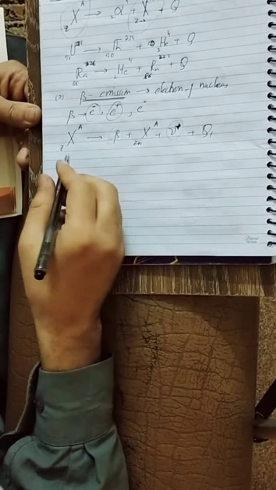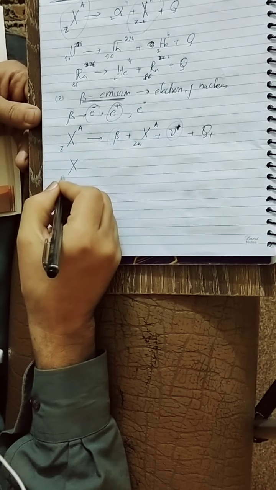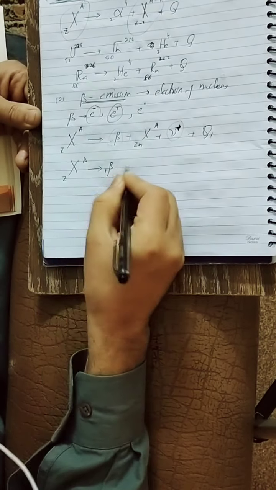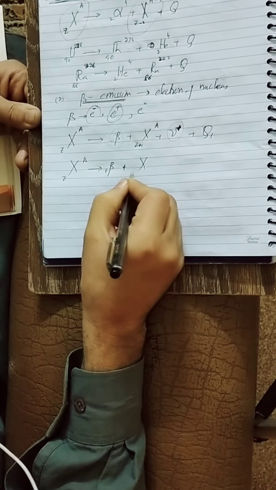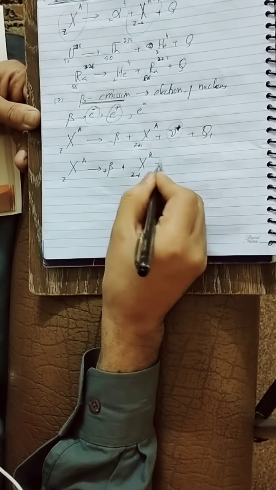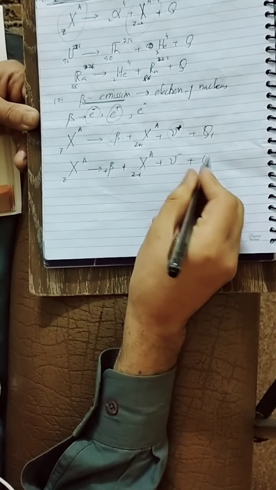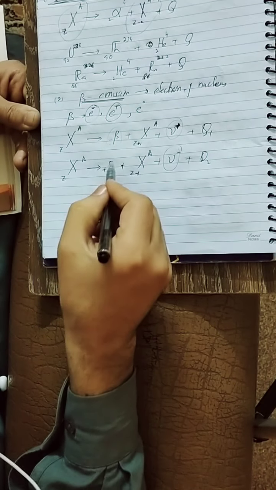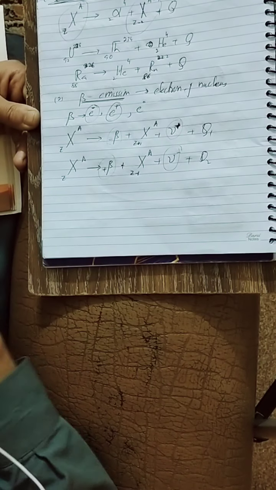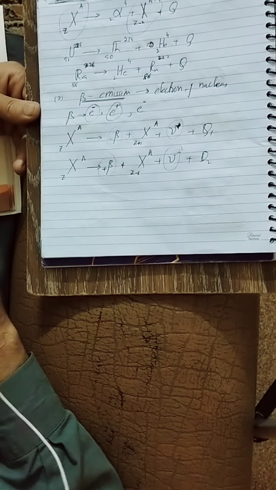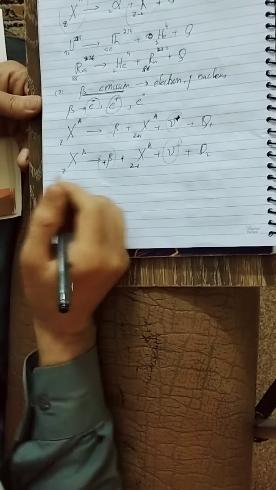Okay, look at the example. If we have a parent nucleus X, it emits a beta positive, so its charge number will decrease by 1, meaning Z minus 1, and a neutrino is emitted. For beta positive, a neutrino is emitted for the sake of conservation of charge, momentum, energy, and mass.